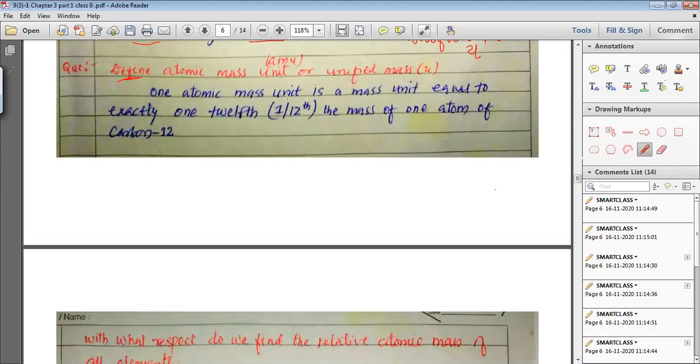One atomic mass unit is a mass unit equal to exactly, please remember, exactly 1/12, that is 1 divided by 12, the mass of one atom of carbon-12. Now, carbon-12 is an isotope of carbon.